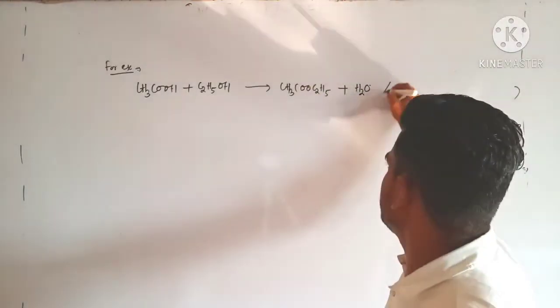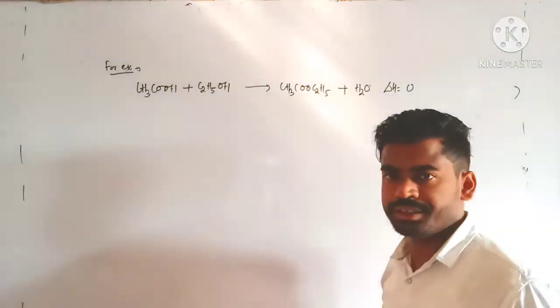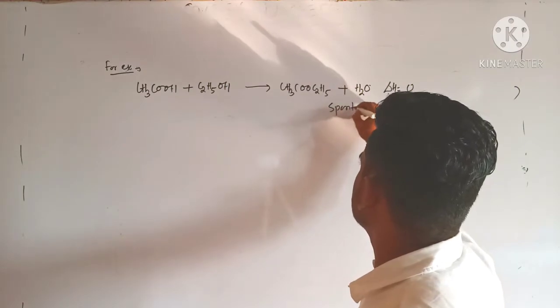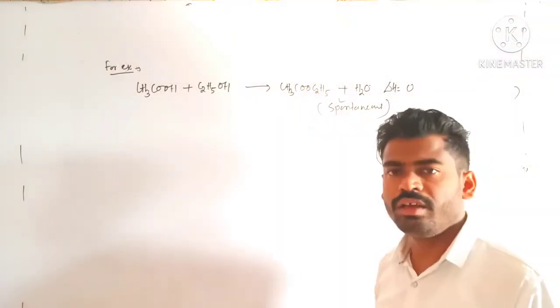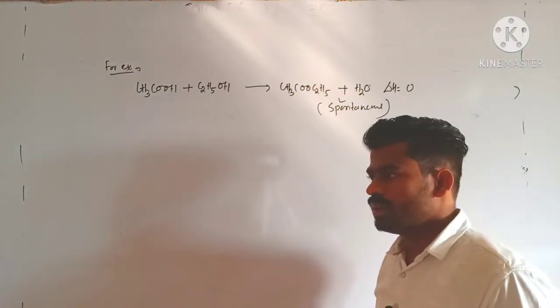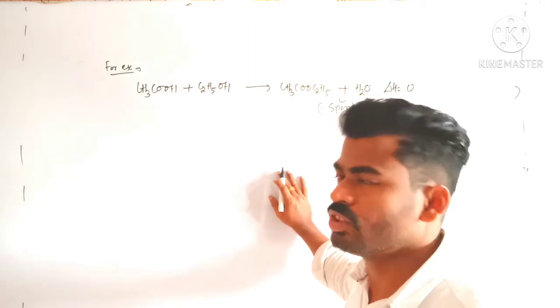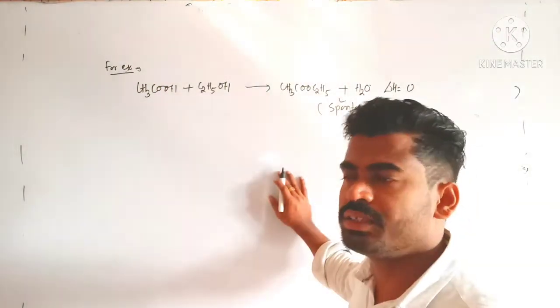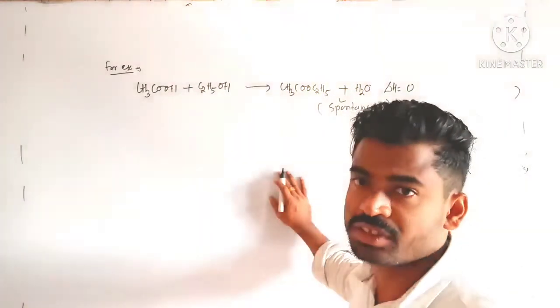For this reaction del H is equal to 0. Neither heat is absorbed nor released, but still this process is spontaneous. So enthalpy change is not the best criterion to explain spontaneity, because there are many processes where del H is negative, positive, or zero, but still the processes are spontaneous.